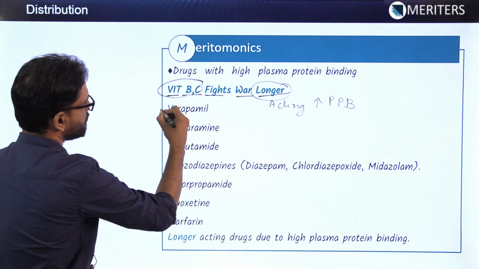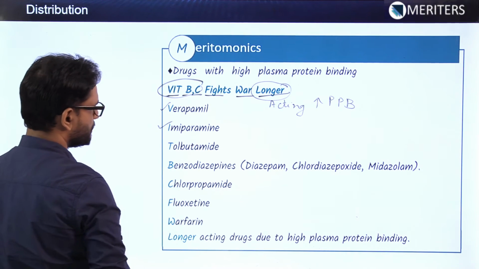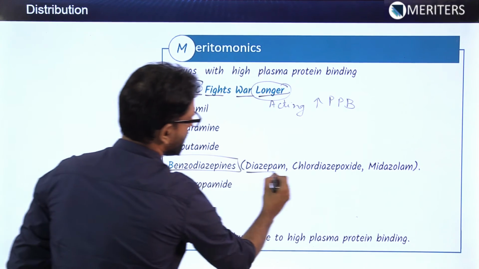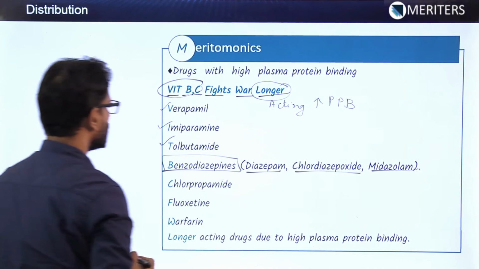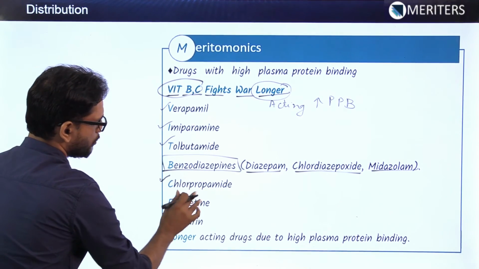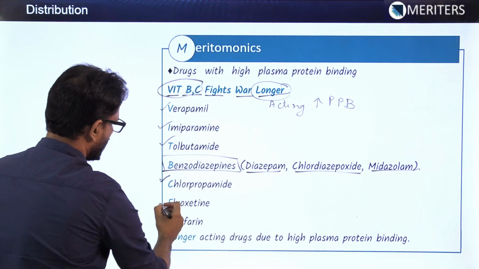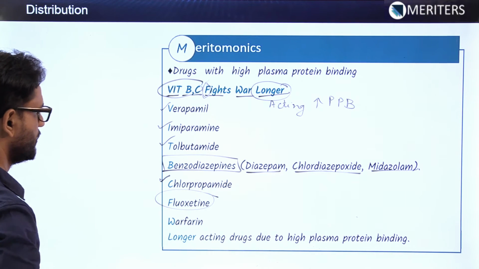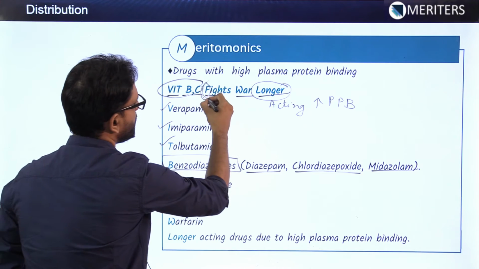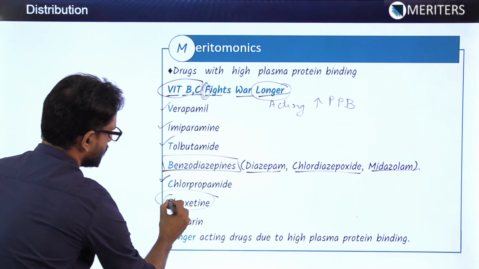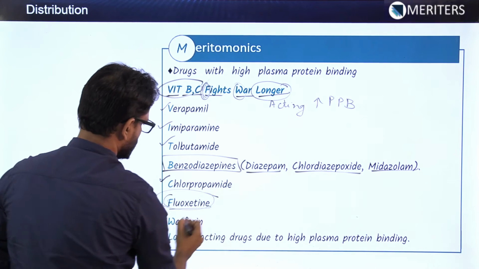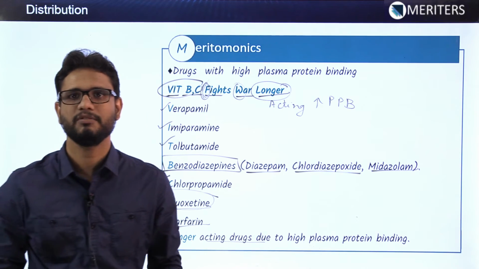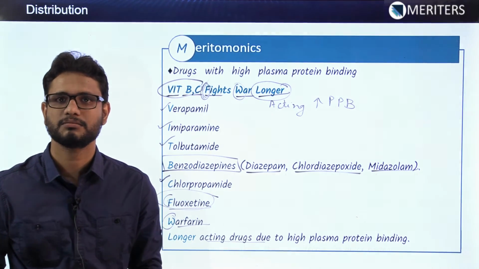So V here stands for verapamil, imipramine; T, tolbutamide. Then comes the benzodiazepines, that is diazepam, chlordiazepoxide and midazolam. Then comes the C, chlorpropamide. Then "fights": here we take the first letter, the capital letter, always for the mnemonic. So F here is for fluoxetine. Then W here is for warfarin, and longer means longer acting drugs due to high plasma protein binding. So it will become easier for you to remember these drugs through this mnemonic.